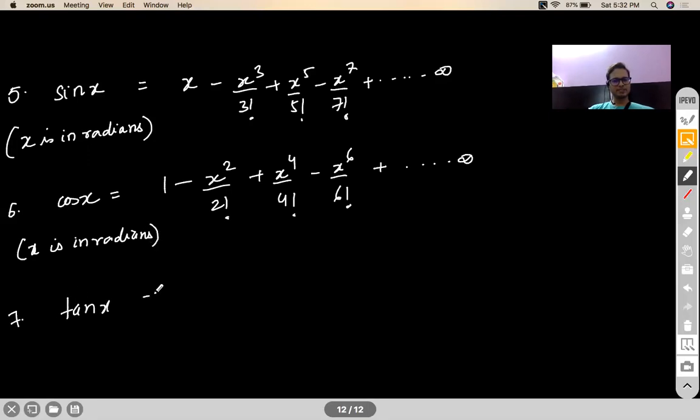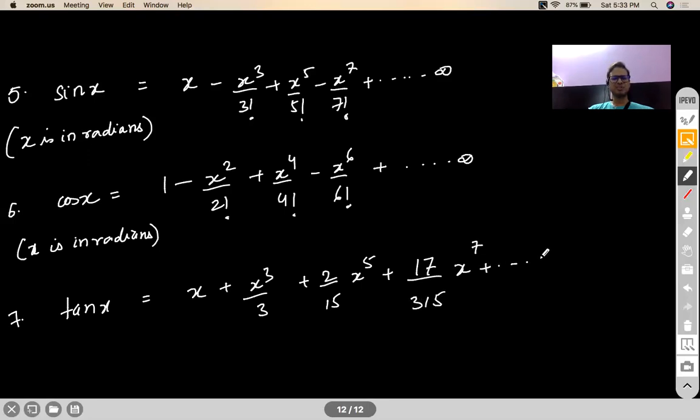Tan x is x plus x cubed by 3 plus 2 by 15 x to the power 5. The next term that is there is 17 by 315 x to the power 7. But trust me, you won't need that far. You only need the first two, sometimes the third one. You don't have to know the complete pattern. Now here the radius of convergence is mod x less than pi by 2. So only under this restriction of x, you can make a polynomial function mimic a tan x function.